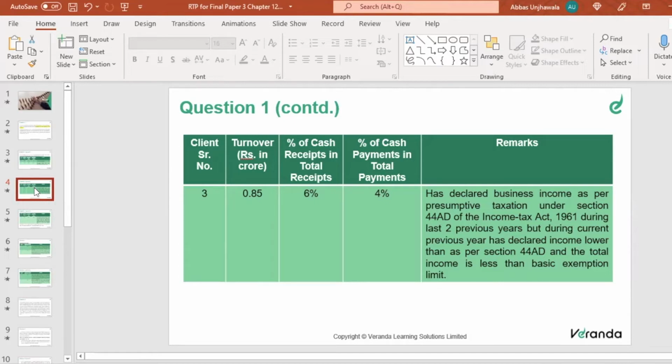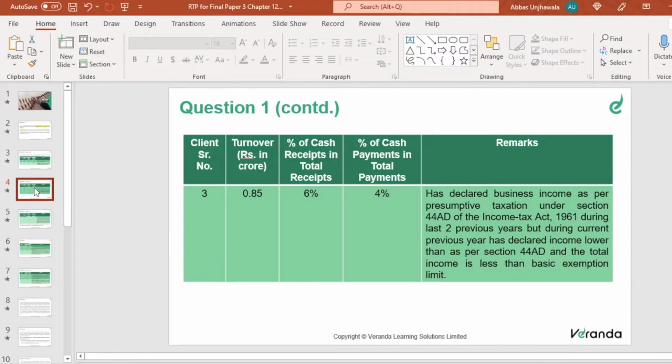However, in this scenario, my actual income from the business, when I maintain the books of account, is lower than 85 lakhs into 6%. As a prudent person, I will show the actual income and not the income derived under the presumptive scheme.